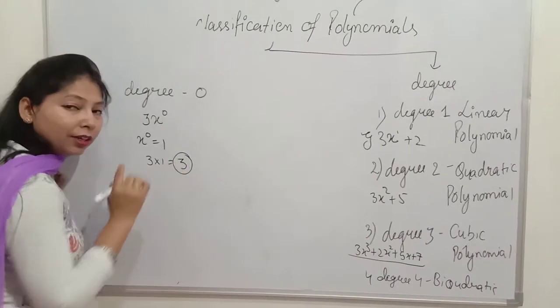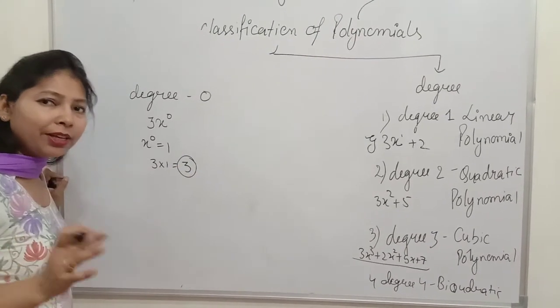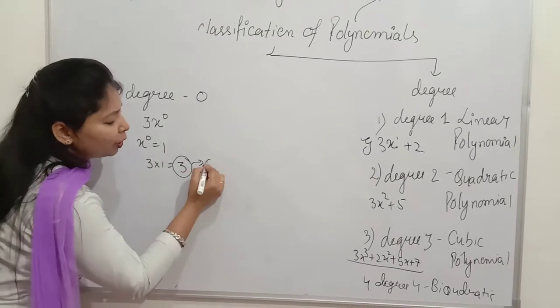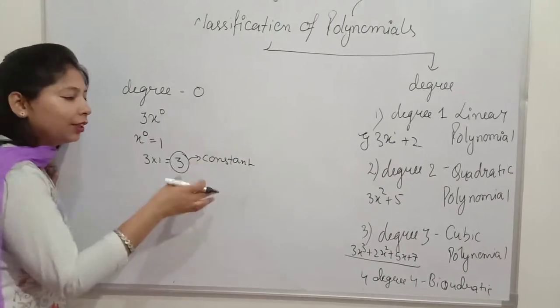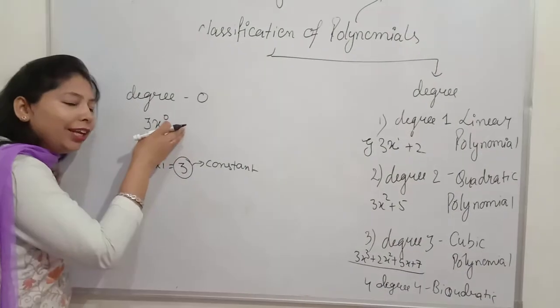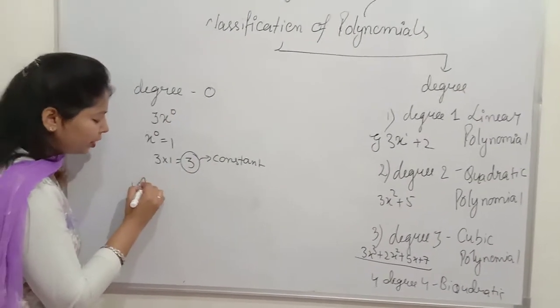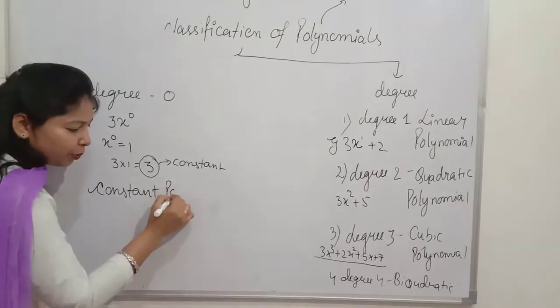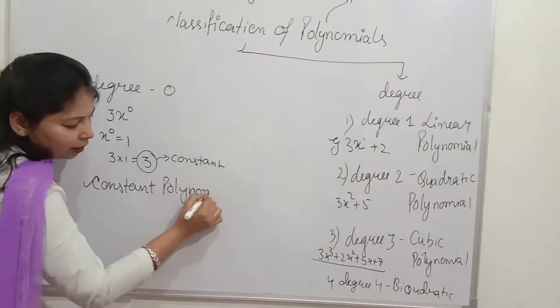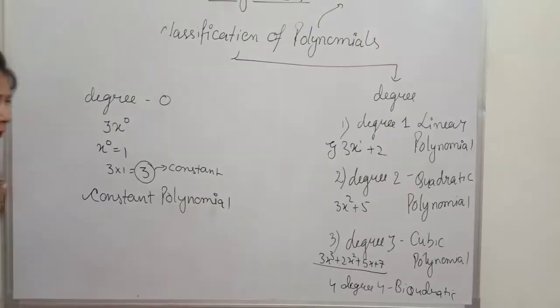Now this is a number, and any number is a constant. So this becomes a constant. So an expression or a number having degree 0 is known as a constant polynomial. Very important thing.